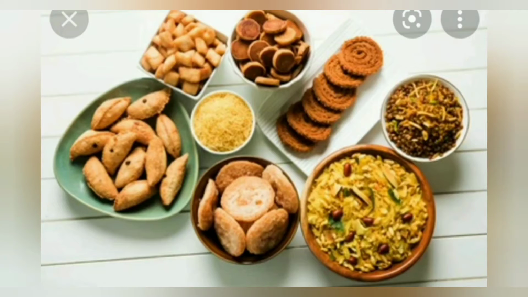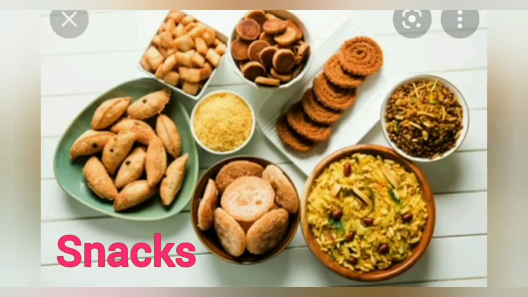Students, we also eat some snacks between meal times. In the morning we take breakfast, which means some snacks. Then in different festivals we prepare various types of snacks, for example Diwali.